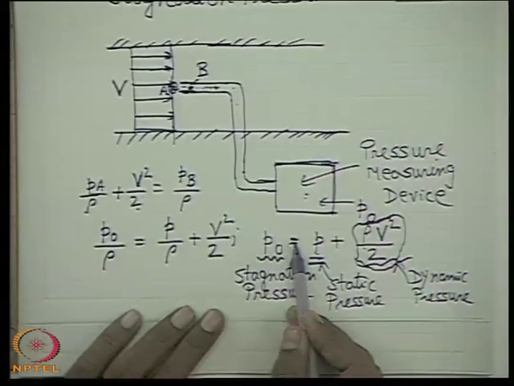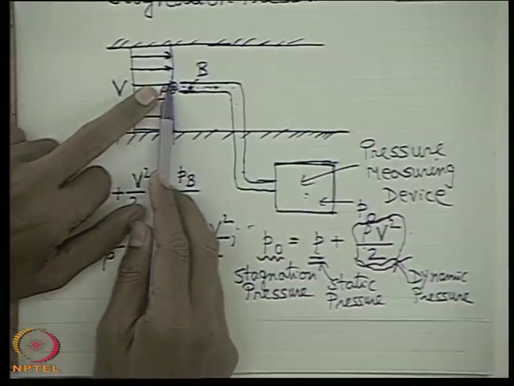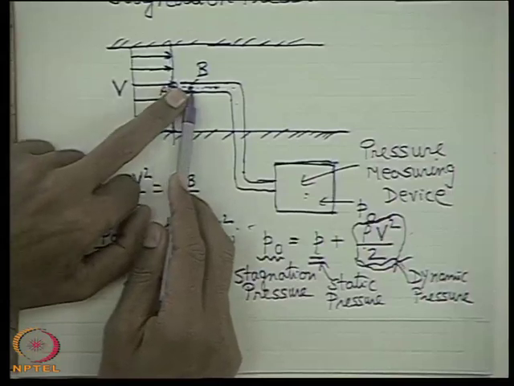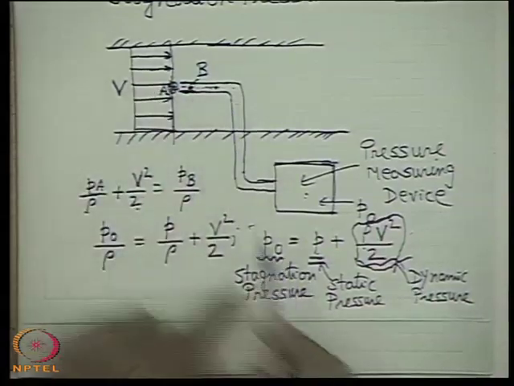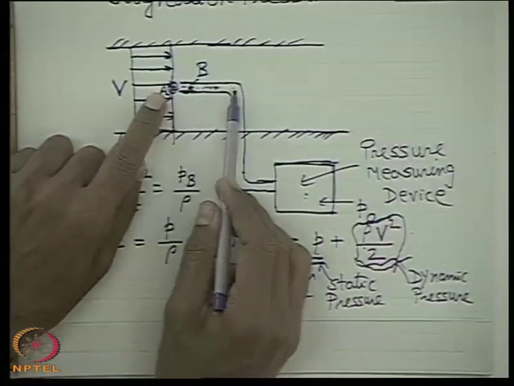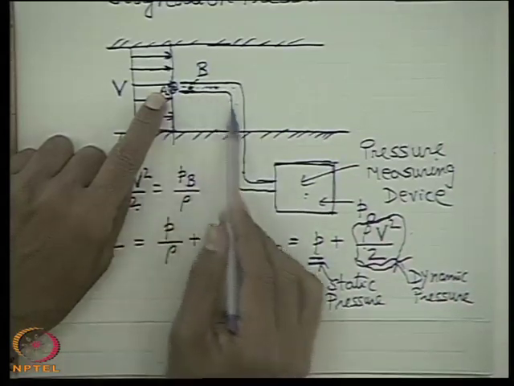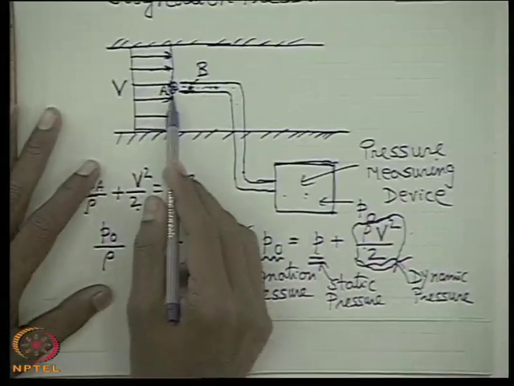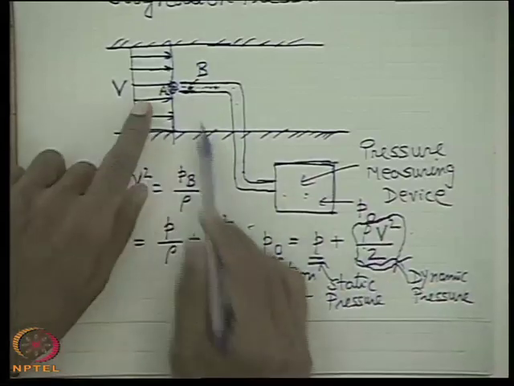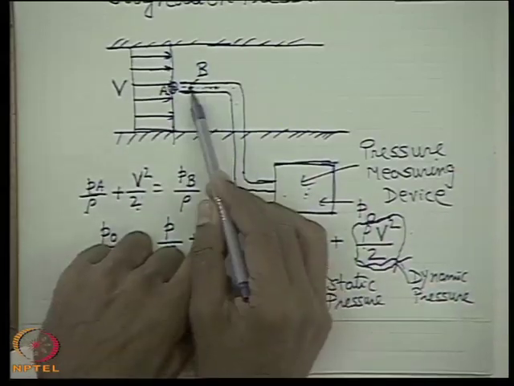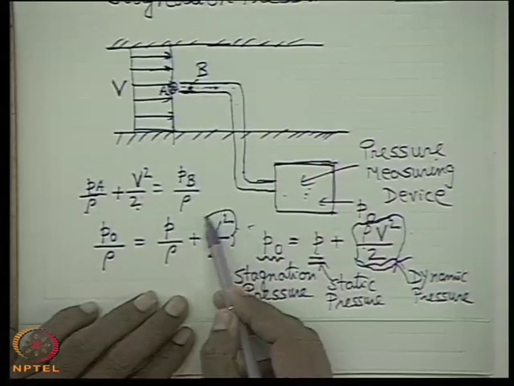So, this equation tells a very simple physics: the entire kinetic energy at this point A is converted to pressure energy. That means when the fluid is at rest, the entire kinetic energy is converted into pressure energy, because energy conservation tells us that for an ideal fluid, an inviscid fluid, total mechanical energy remains constant. Therefore, the full kinetic energy is converted to pressure energy, because there is no other form of mechanical energy in this static mass of fluid except the pressure energy. So, total conversion of kinetic energy into pressure energy.